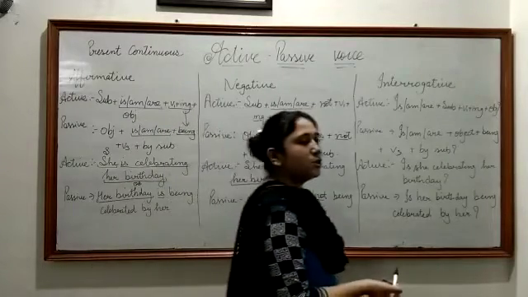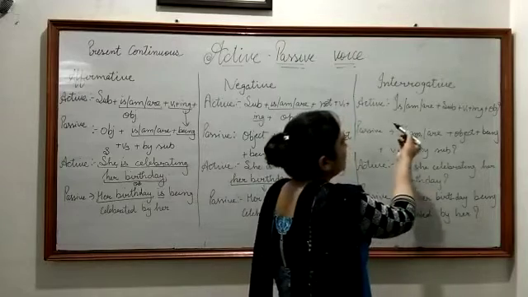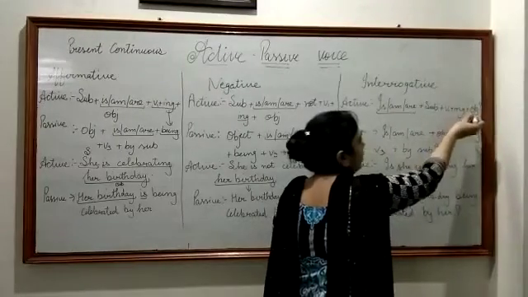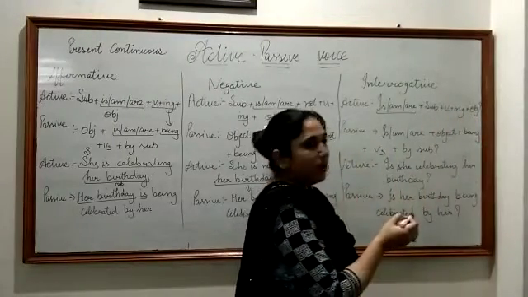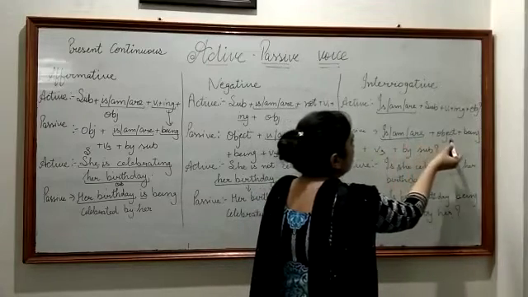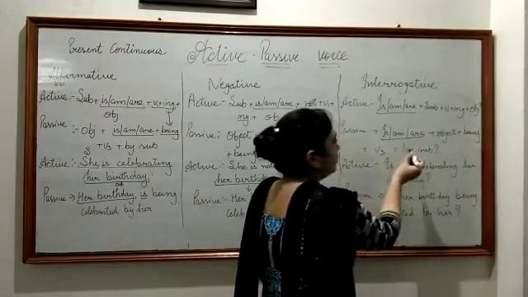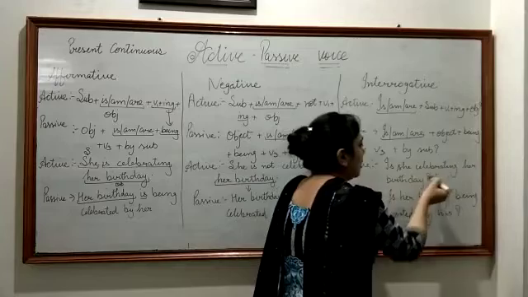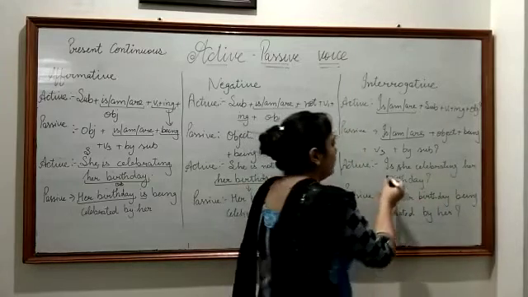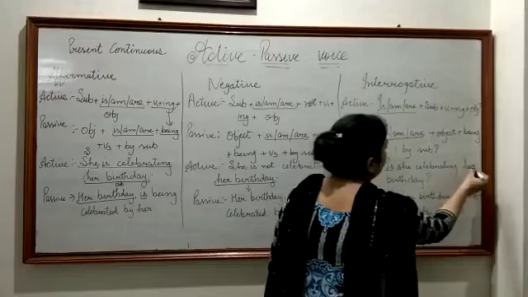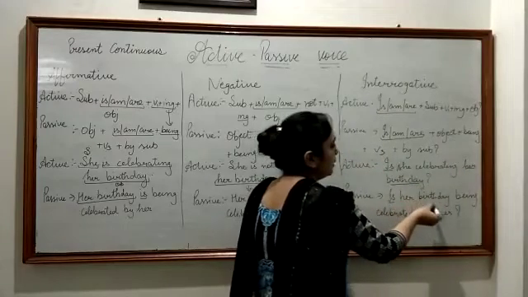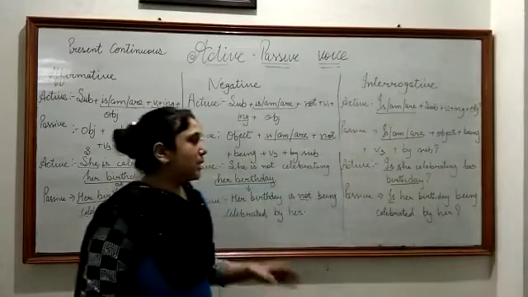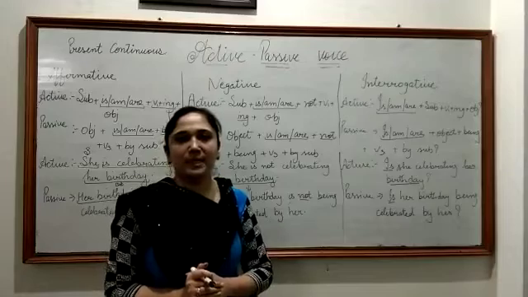Your next type is interrogative. So in interrogative active sentence we have is/am/are plus subject plus V1 plus ing plus your object, and when we change it into passive we have is/am/are plus object plus being plus V3 plus by subject. So this is your example, like is she celebrating her birthday? So your passive sentence will be, is will remain is because her birthday is singular. Okay, is her birthday being celebrated by her? So like this we change this interrogative active sentence into interrogative passive.